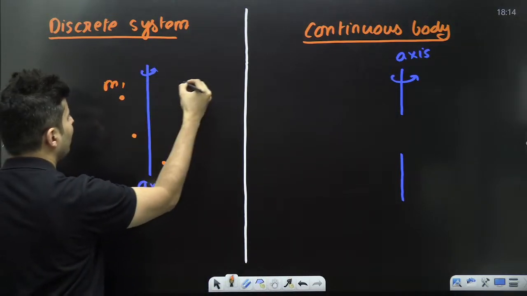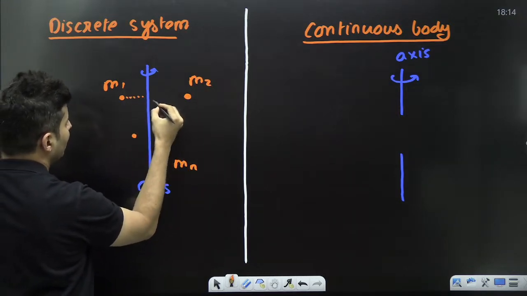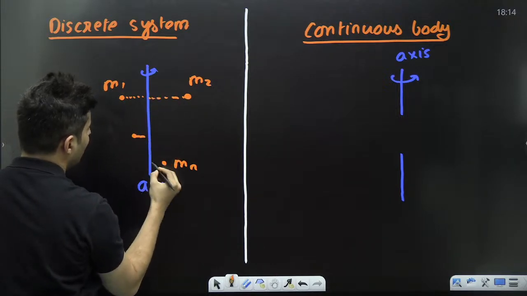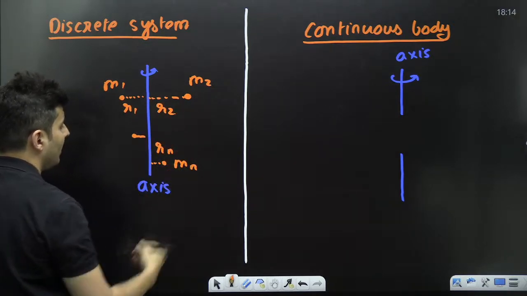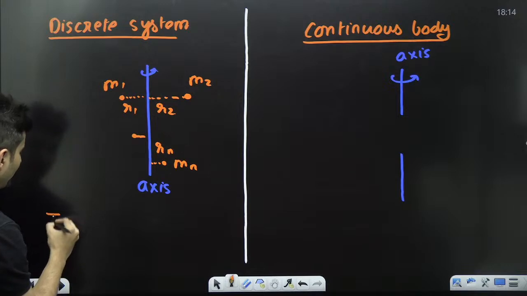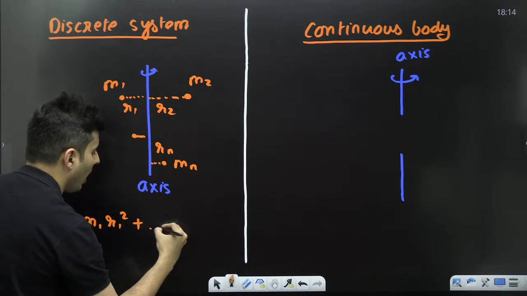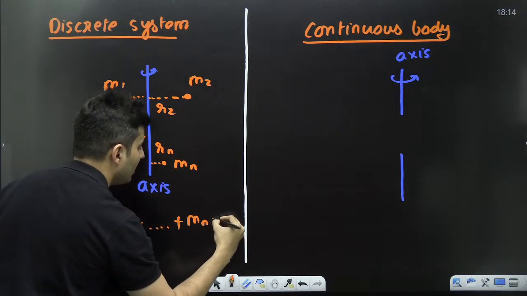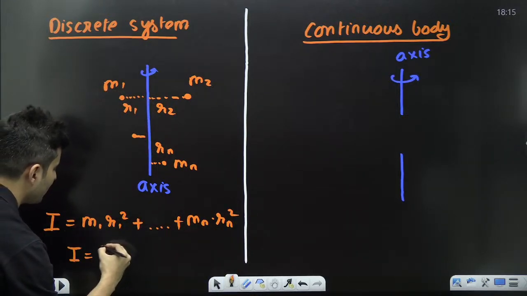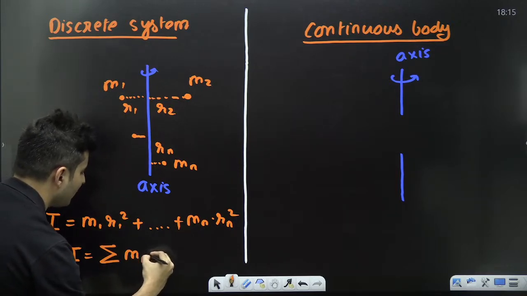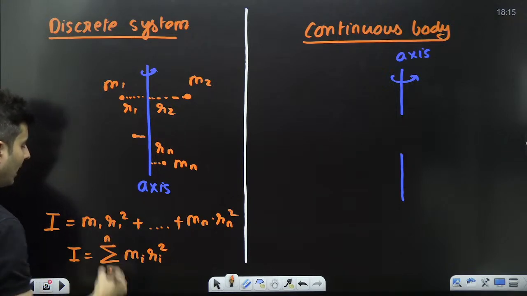Each of their masses might be m1, m2, and so on till mn. Each of the particles might be at a different distance from the axis. So let's say this is R1, this is R2, R3, like that, Rn. Then the moment of inertia formula is simply m1 R1 square plus m2 R2 square, like that till mn into Rn square. So essentially moment of inertia is the summation of all the masses times the distance square from the axis.